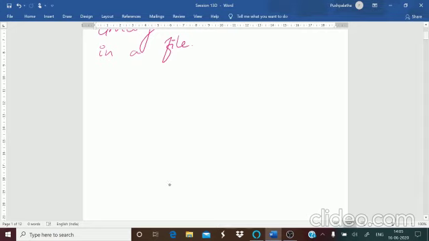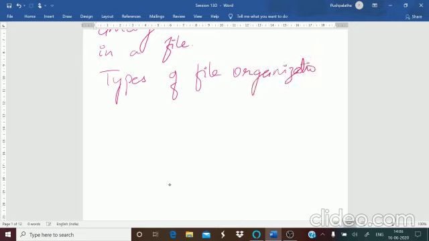There are different types in which you can organize these files. So, which are the types of file organization? You have different types.